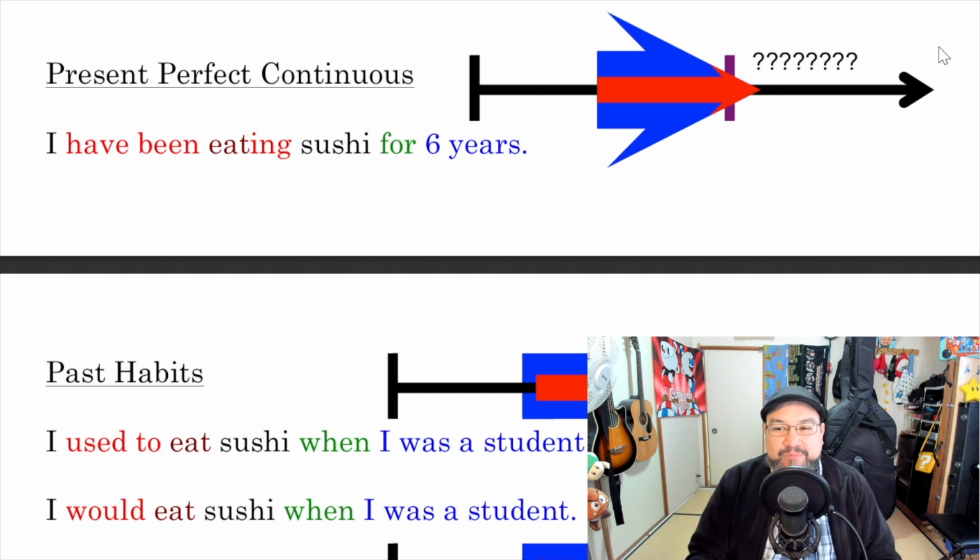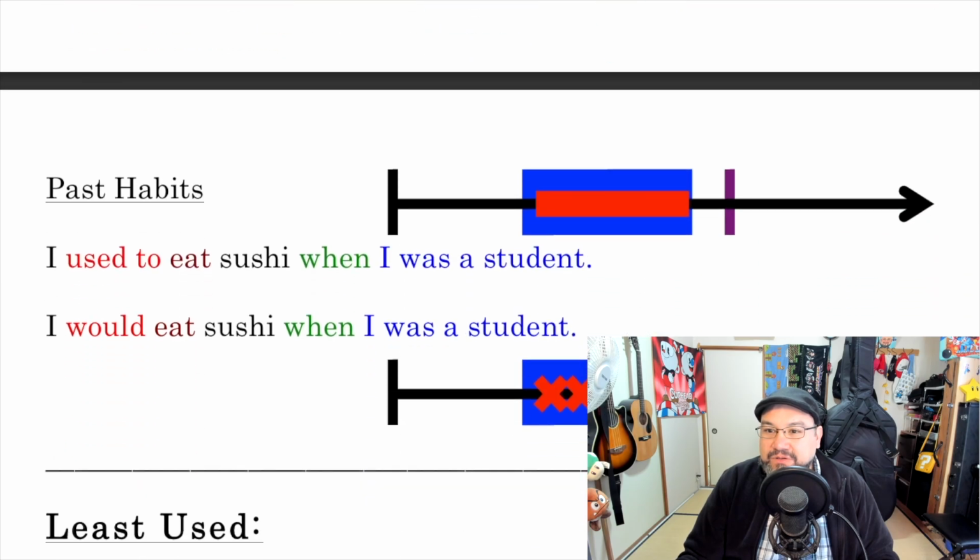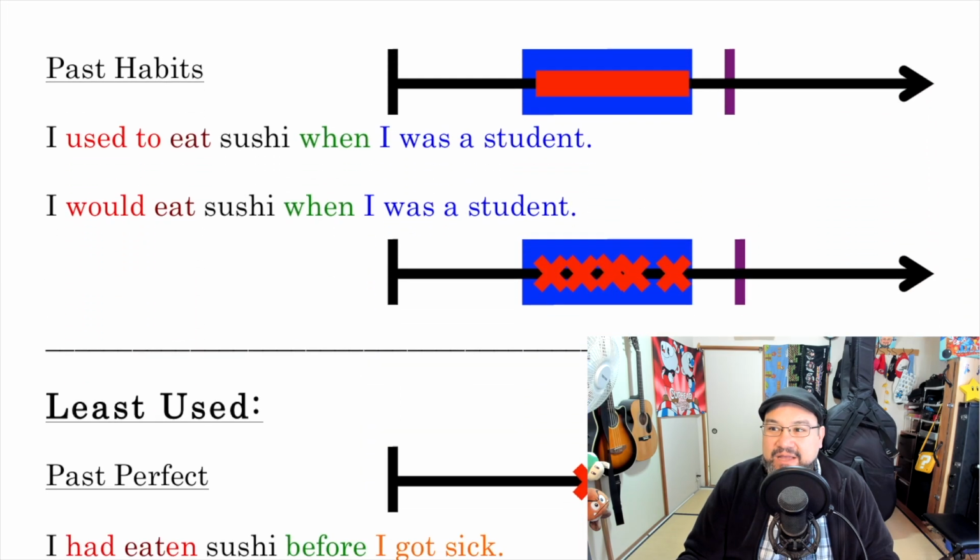But if I say I have been teaching, that includes the students that I am currently teaching at this moment, either now, short now, or long now, which means recently. Okay? Hopefully you understand. Next, for second most used, I have past habits.